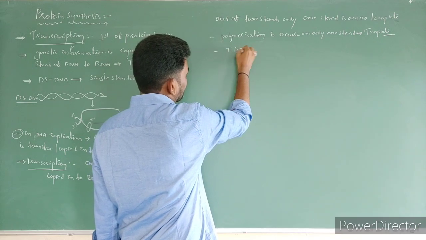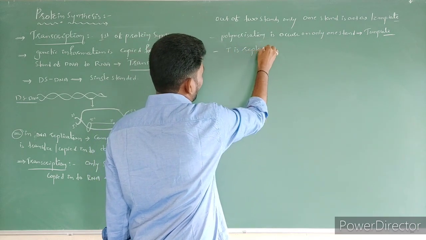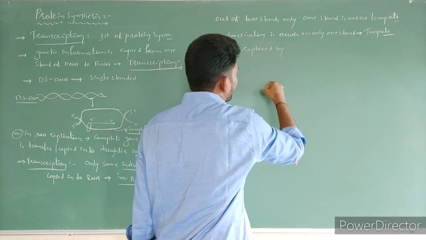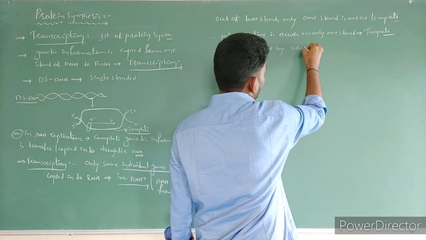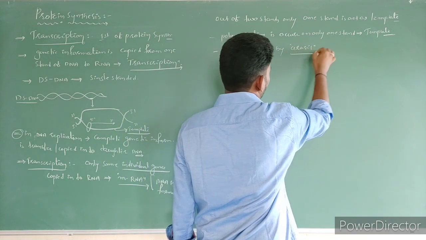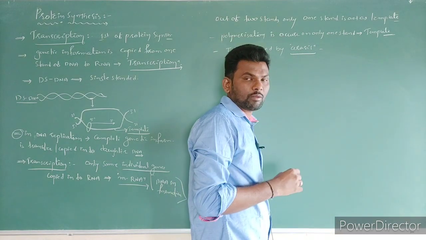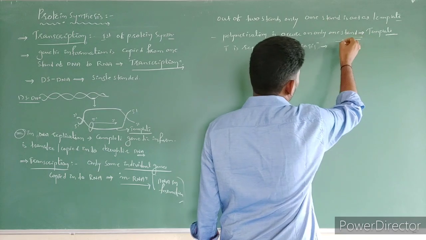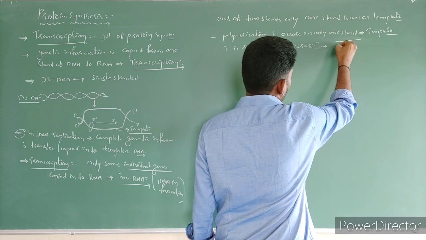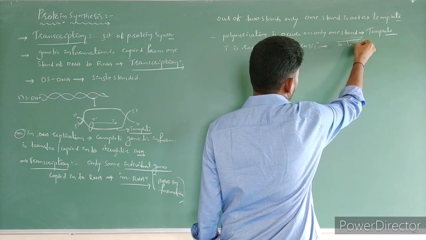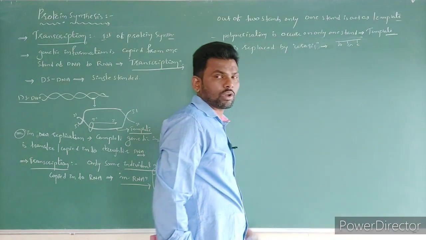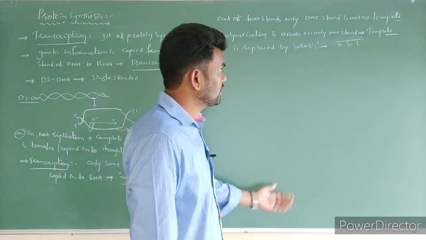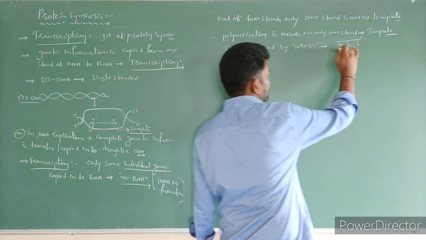It means that is the only difference between DNA and RNA. So this is one template. The template contains A, G, C, for example. Template is one of the strands of the DNA. On that, polymerization occurs.